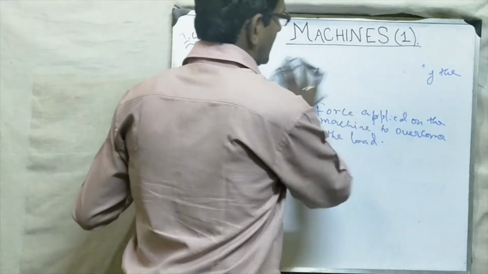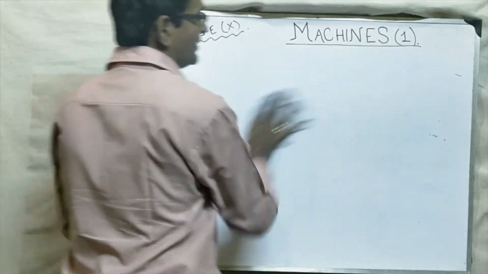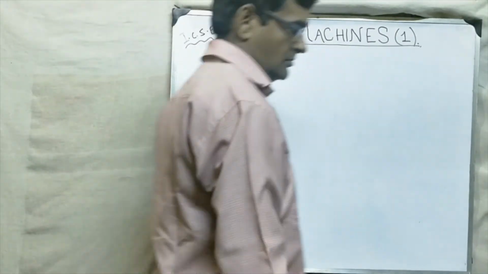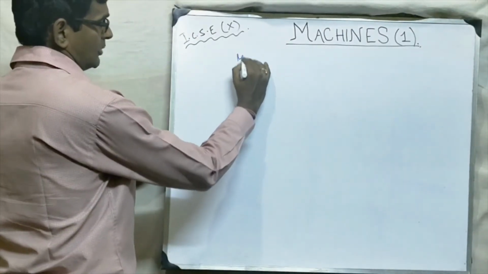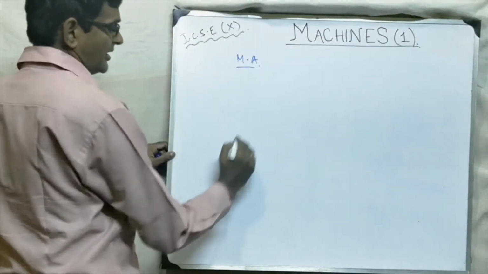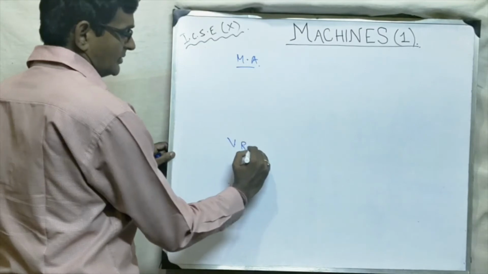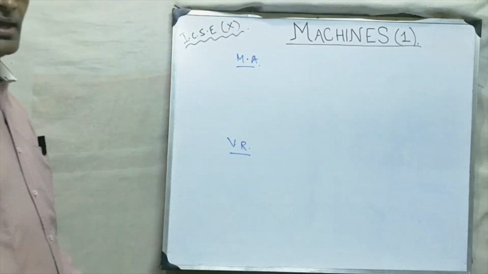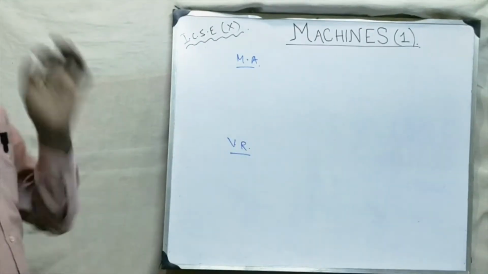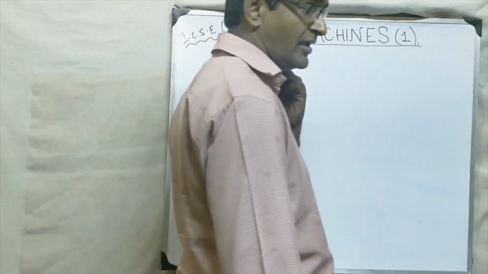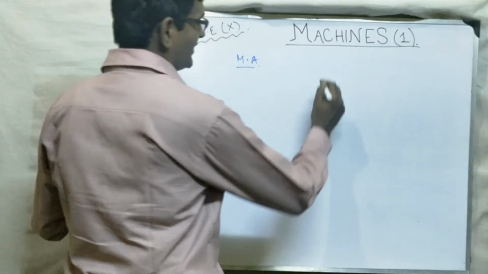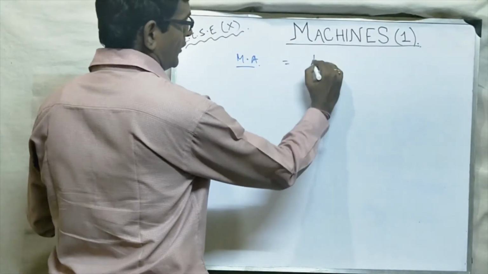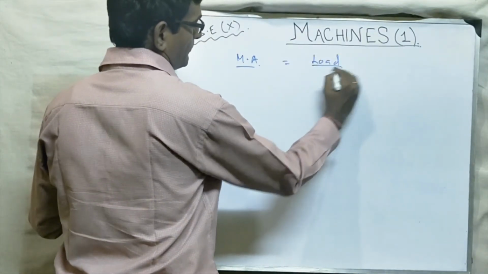Okay. Now next term, mechanical advantage and velocity ratio. Now we are going to study two terms, mechanical advantage, and then velocity ratio. Now what is mechanical advantage?